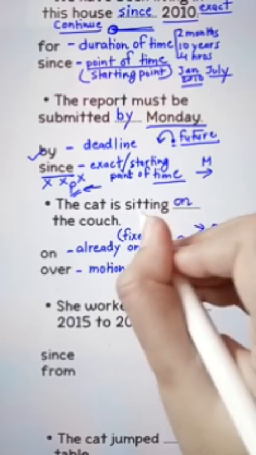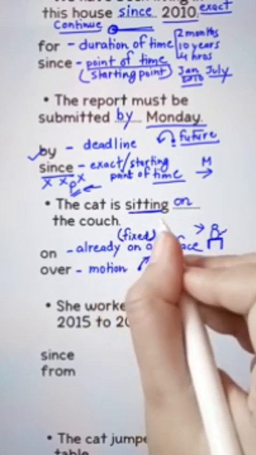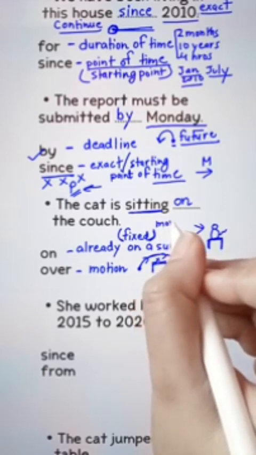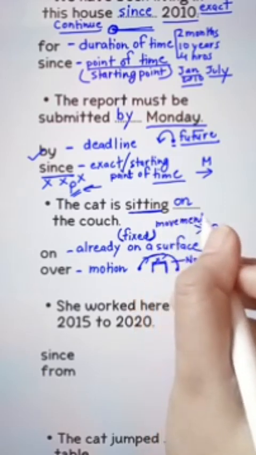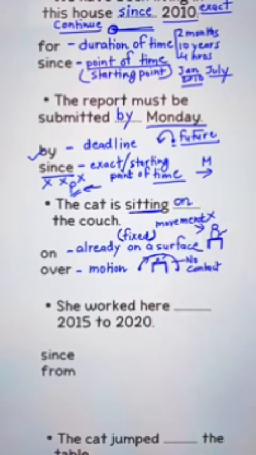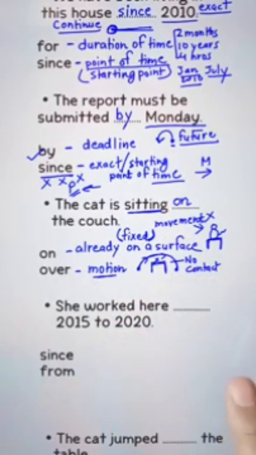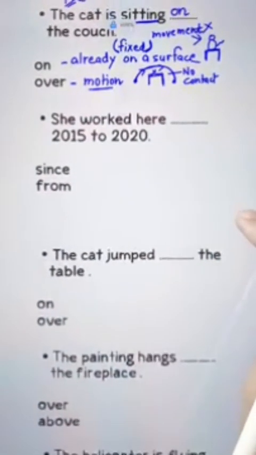So, the cat is sitting on the couch is the correct answer because sitting is a fixed position. Over talks about movement, but here we don't have a movement. We are discussing about the fixed position, so on is the correct preposition for that. And over for motion. The next one.